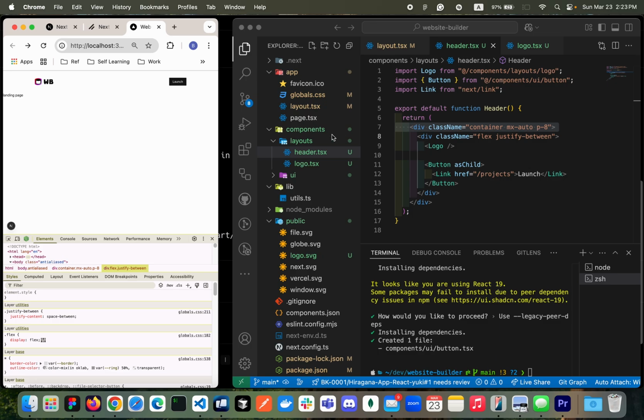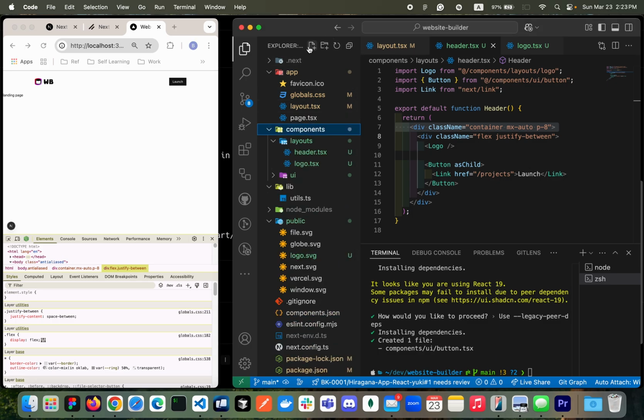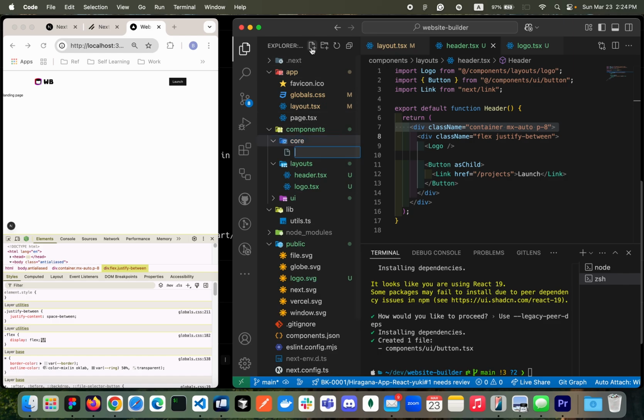So to do that, I'm going to create one reusable component, okay? So I'll be calling it core for now. I don't know, many people call it global or UI, whichever they feel like. In my case, I would call it core, that is a reusable component, okay?